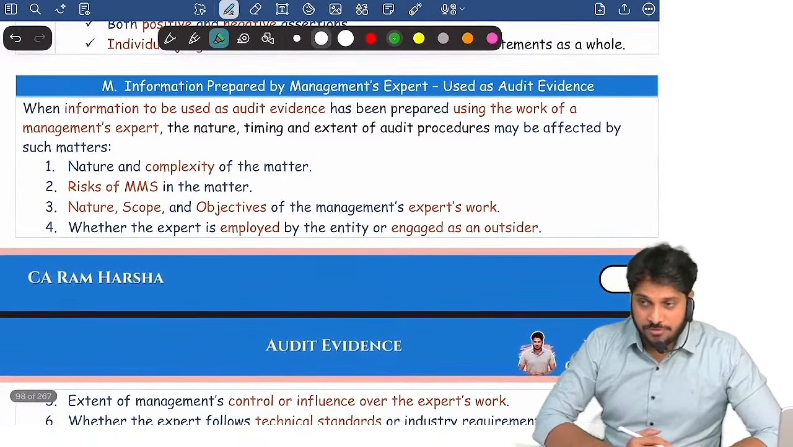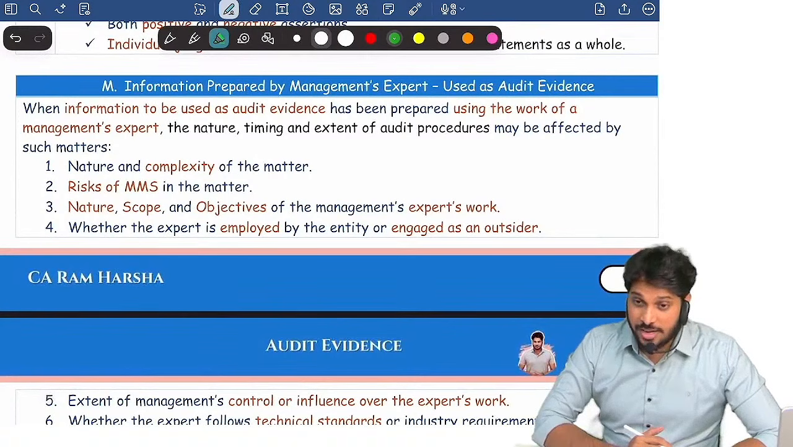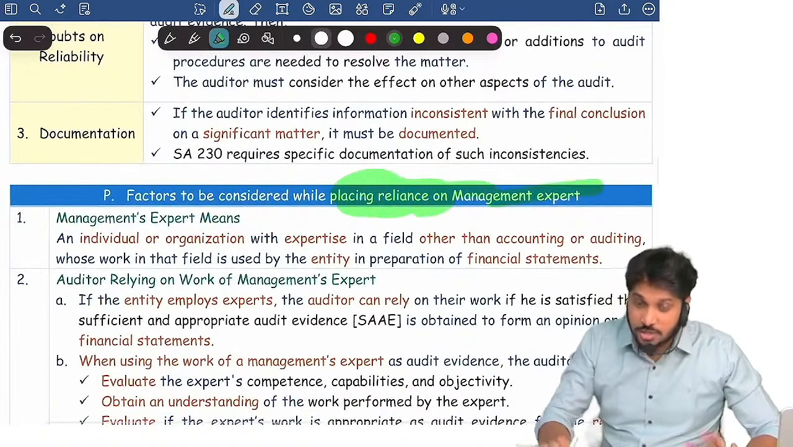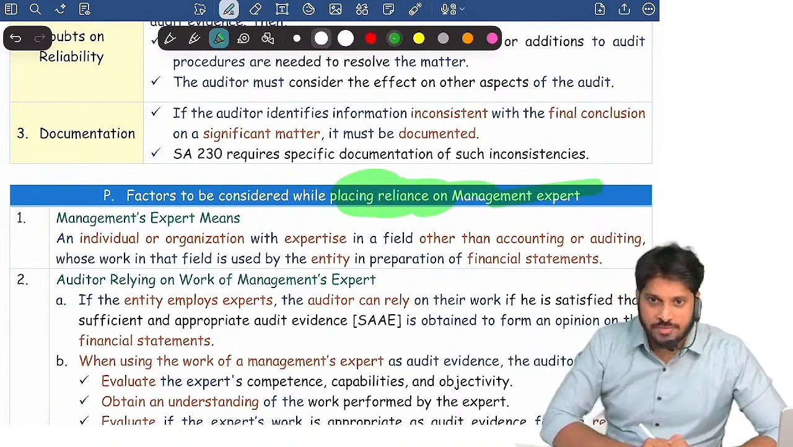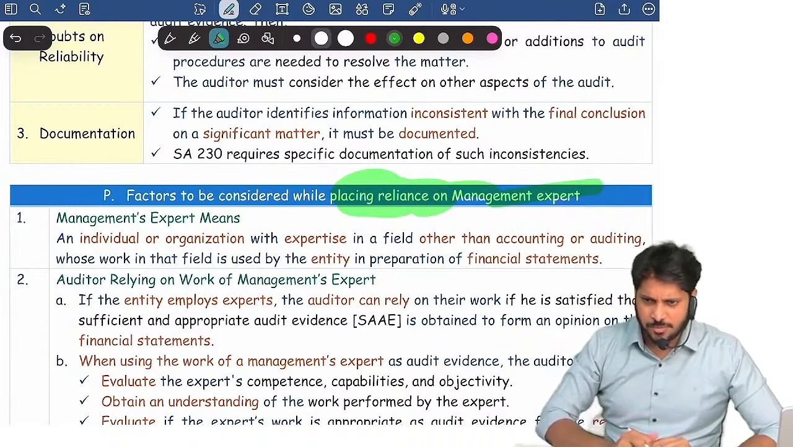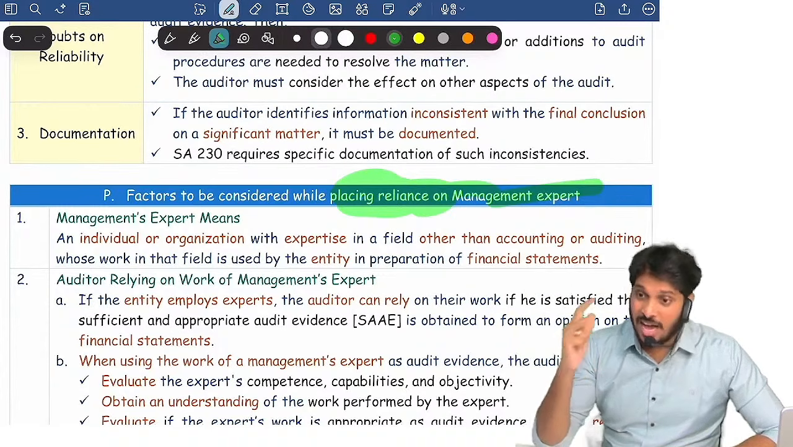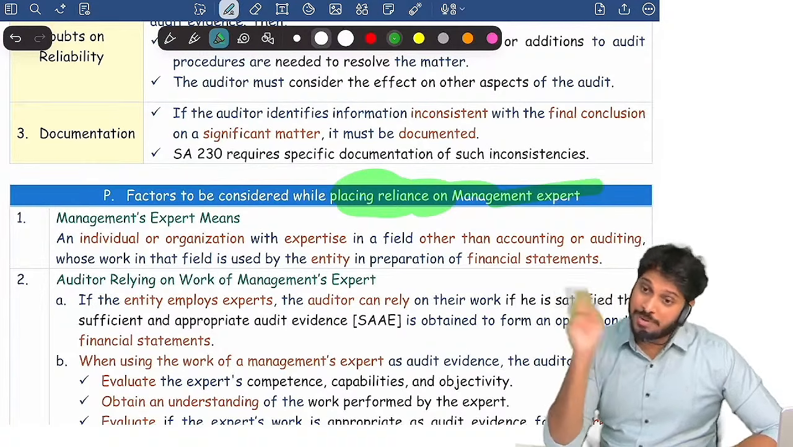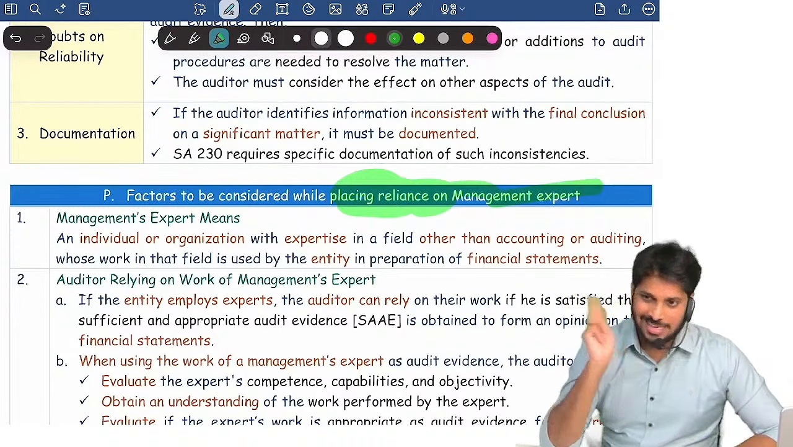Suppose you are using audit evidence which is information prepared by a management expert. Before you use that, you first evaluate reliance on the management expert. Can you trust him or not? You should evaluate first. First of all, who is a management expert? A lawyer is a management expert. An architect is a management expert. An actuary is a management expert. The company's internal chartered accountant, he is not a management expert.